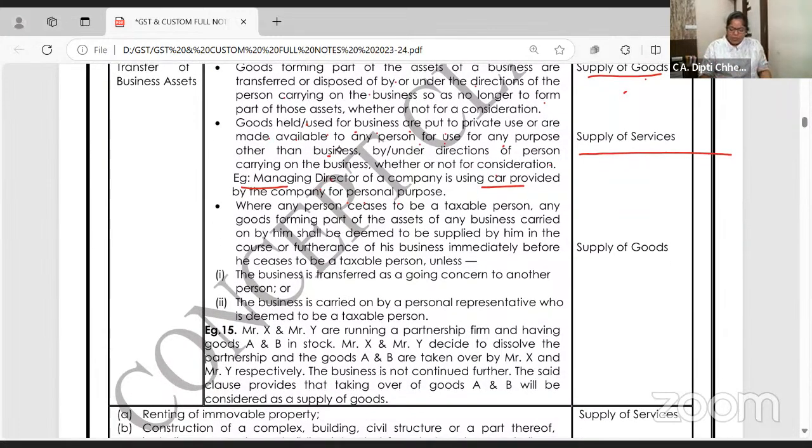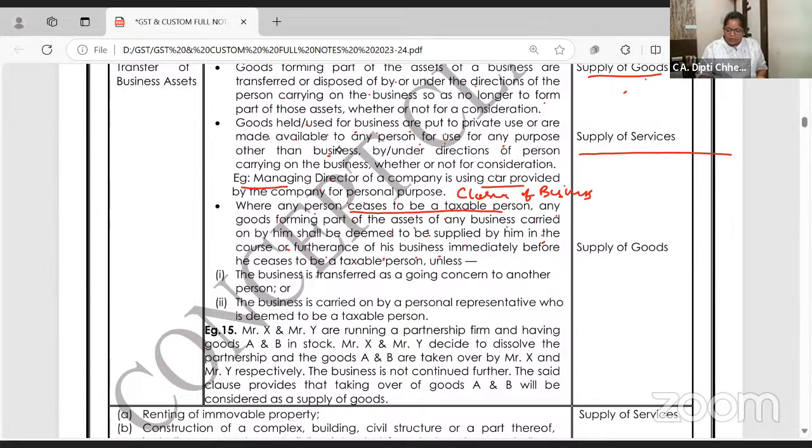Next, where any person ceases to be a taxable person, any goods forming part of the assets of the business carried on by him shall be deemed to be supplied by him in the course or furtherance of business. Okay. So now what is happening? When the business ceases to be a taxable business, I want all of you to write here: closure of the business.